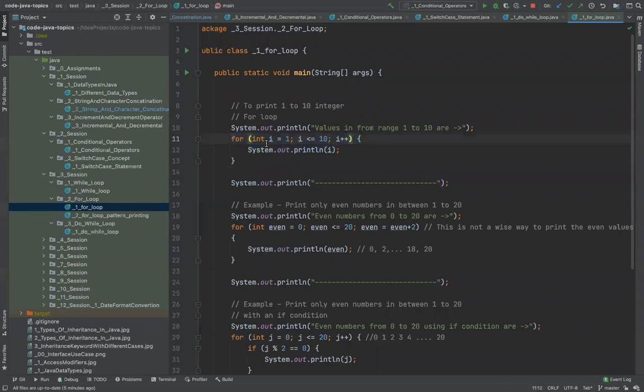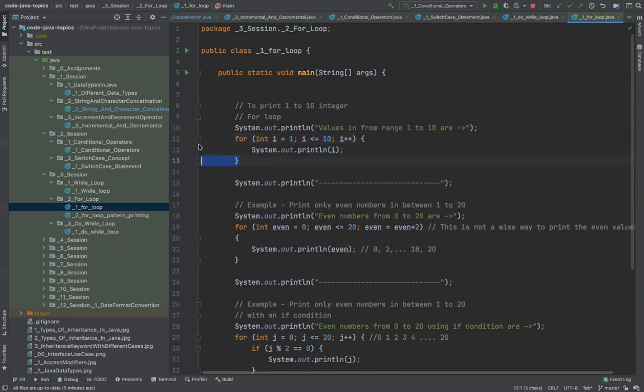And once you do that, you also need to provide some conditions in it. The condition usually deals with the counter. The counter here is i, and all variables need a data type, so you need to define it inside. So int i starts from 1 until i is less than 10, and with each iteration keep incrementing it. That's the instruction I have to put between the for loop.